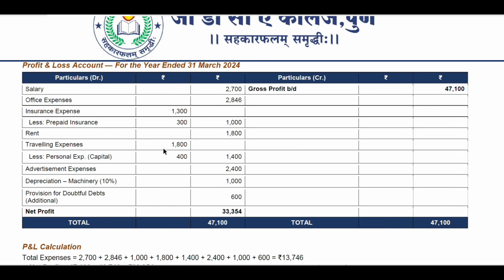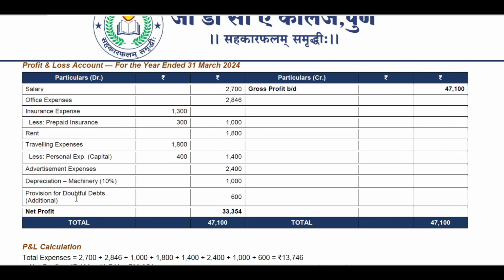Traveling expenses 1,800 rupees less personal expenses, that will go to the capital account, 400 rupees, which will come to 1,400 rupees. Then advertisement expenses 2,400 rupees. Depreciation on machinery at 10%, that is 1,000 rupees.